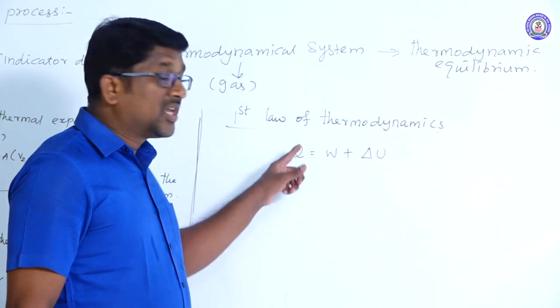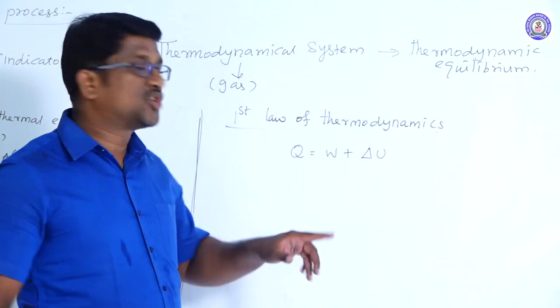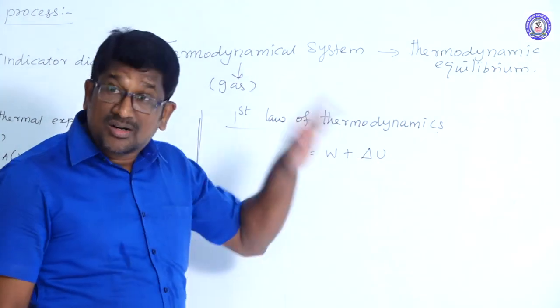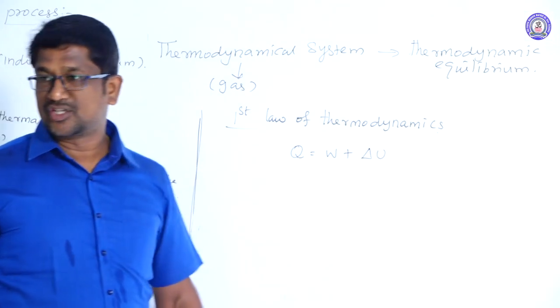Or the amount of heat energy supplied by the system is equal to the work done on the system and the change in internal energy of the system.